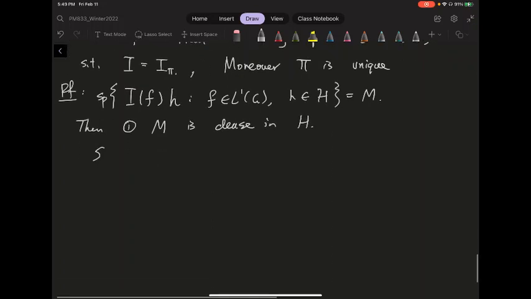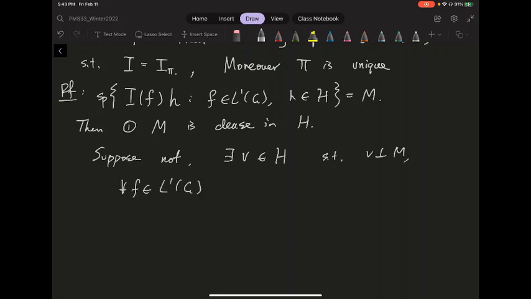Well, suppose it's not dense, so you take the closure and it's not equal to the entire H. Right now you're living in a Hilbert space, so you have something non-zero that's orthogonal to everything inside M. So there exists some V inside H so that V is orthogonal to M. In other words, for any f inside L1 of G and any h inside H, I of f evaluated on h is orthogonal to V. So this is going to be equal to 0.